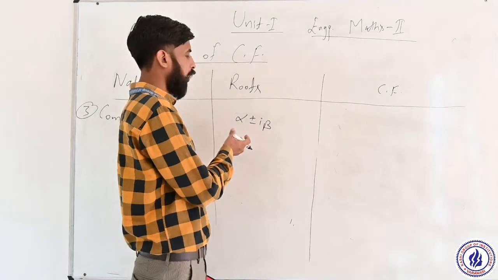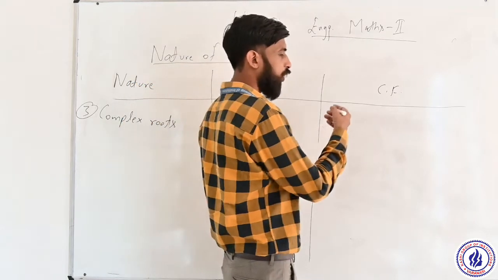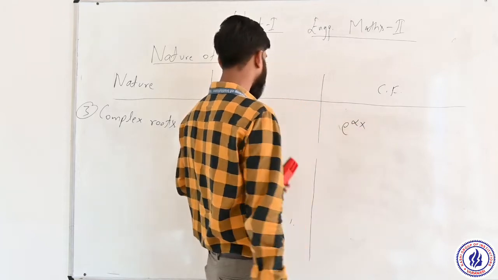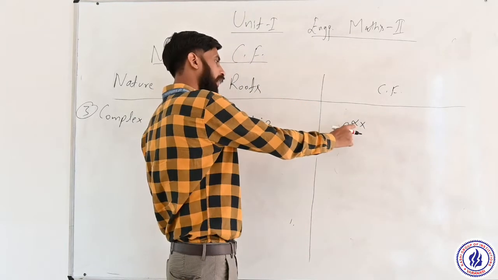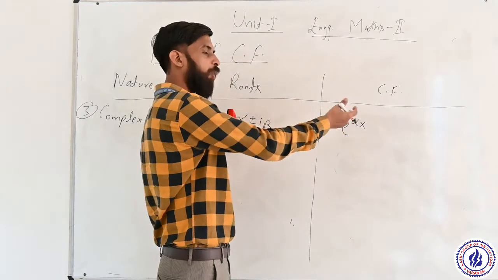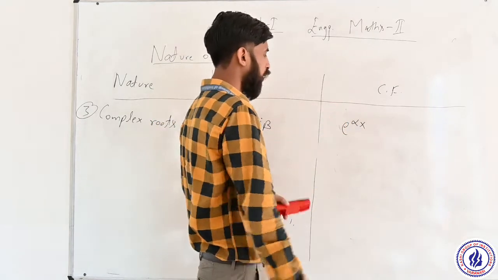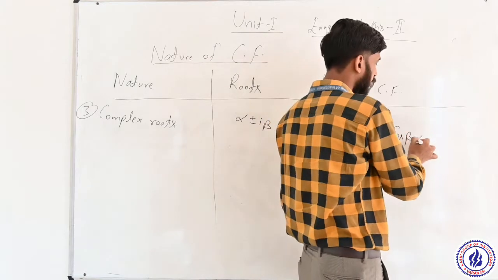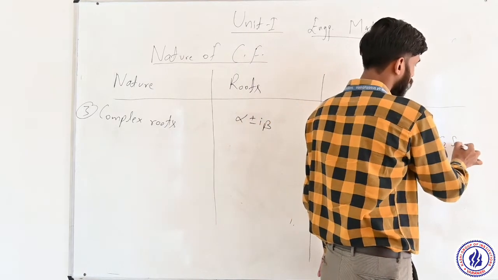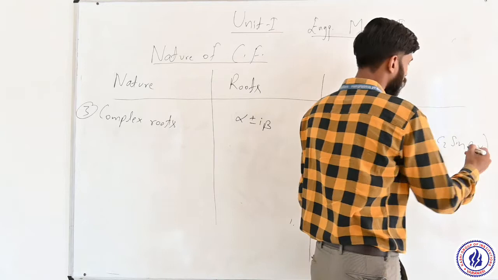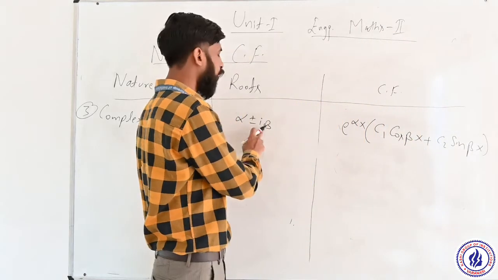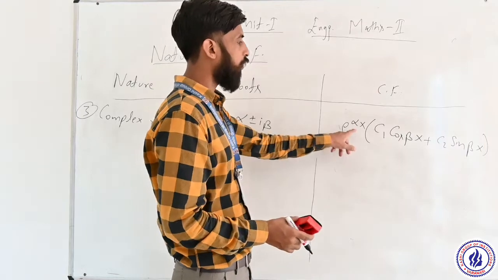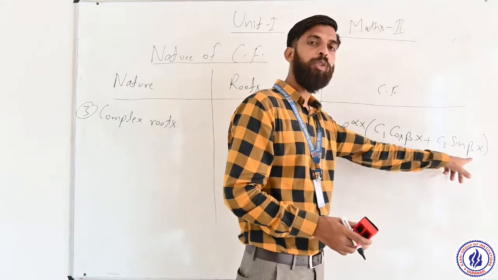So for complex roots, the complementary function is e to the power alpha x, where e to the power alpha x is the real part, times bracket C1 cos beta x plus C2 sin beta x. Beta is the coefficient of iota and alpha is the real part.